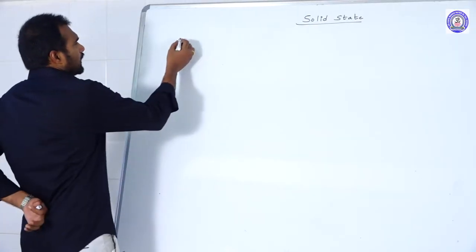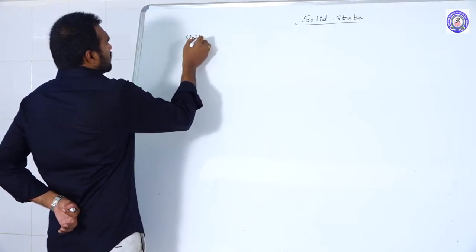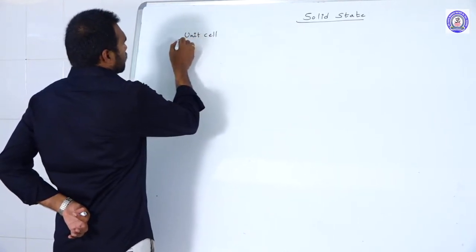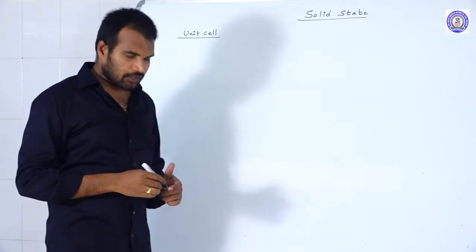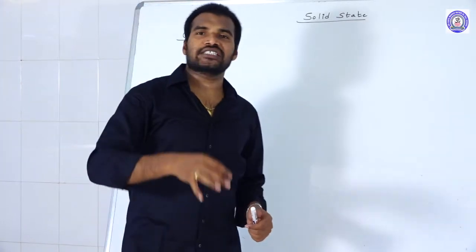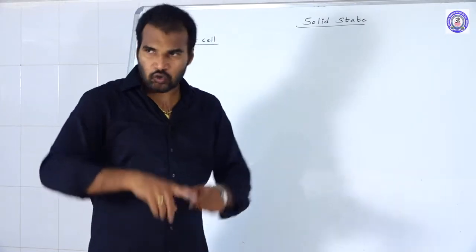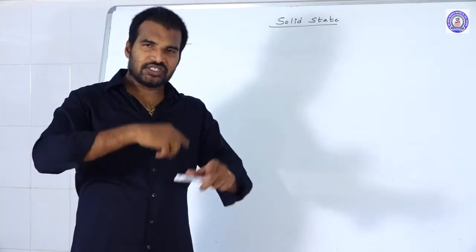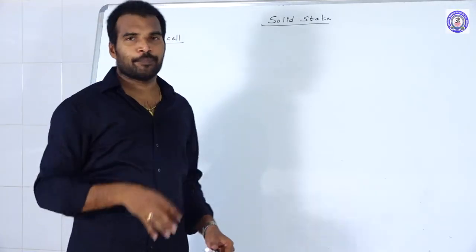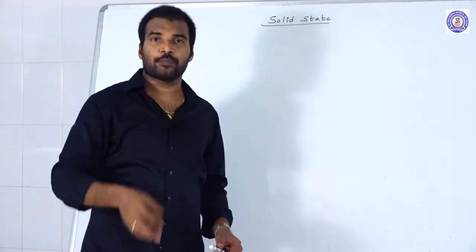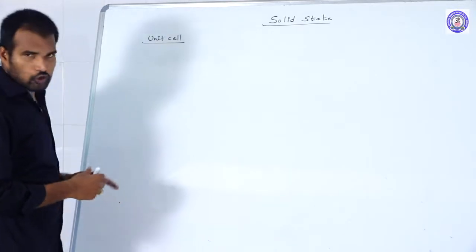Next, let us discuss what a unit cell is. Unit cell is nothing but the smallest part of the total crystal lattice, which repeats in a 3D manner. We get the total complete crystal, and that smallest portion of the crystal we call what? Unit cell.